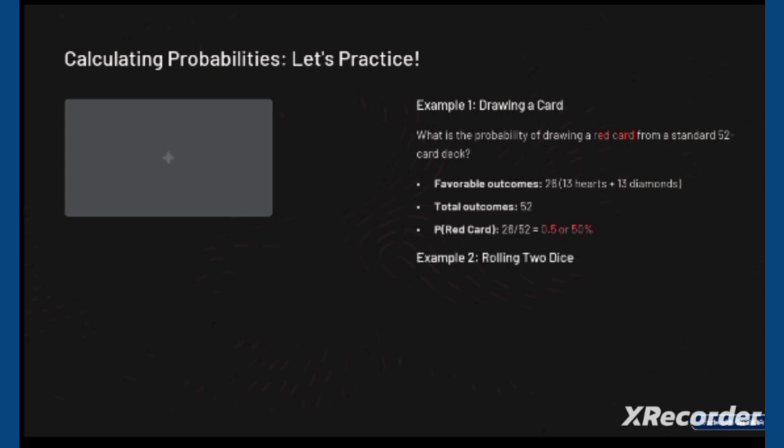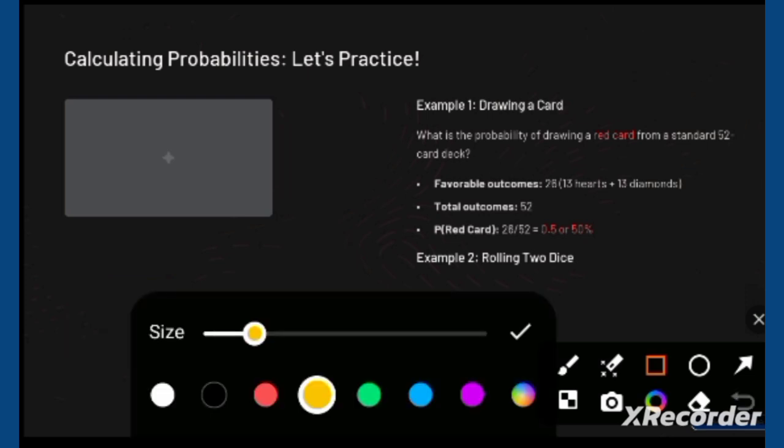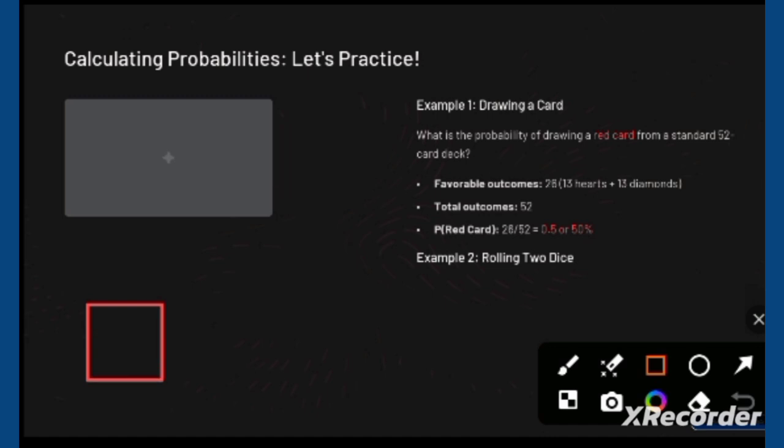Example number 2, rolling 2 dice. There are 2 dice, meaning this type of dice. A die has a shape like this, maybe. I'm drawing the die, I'll try my best. It's very difficult to do. I have to make this side almost this much. Okay, now this is right. Now we are going to draw some lines over here.